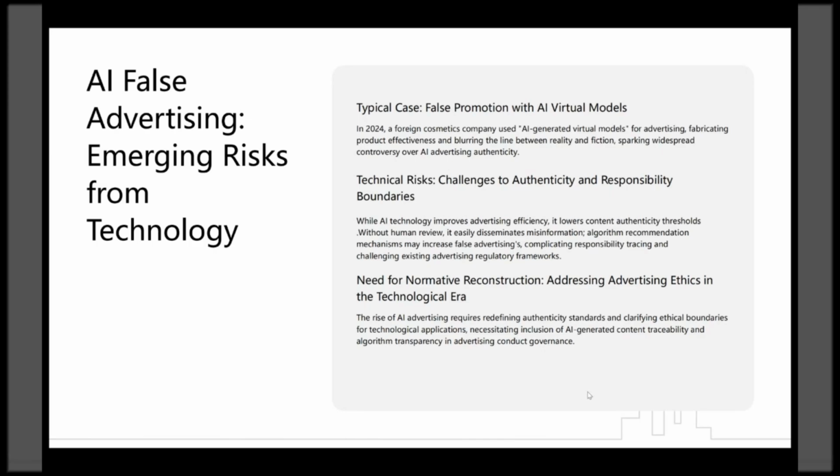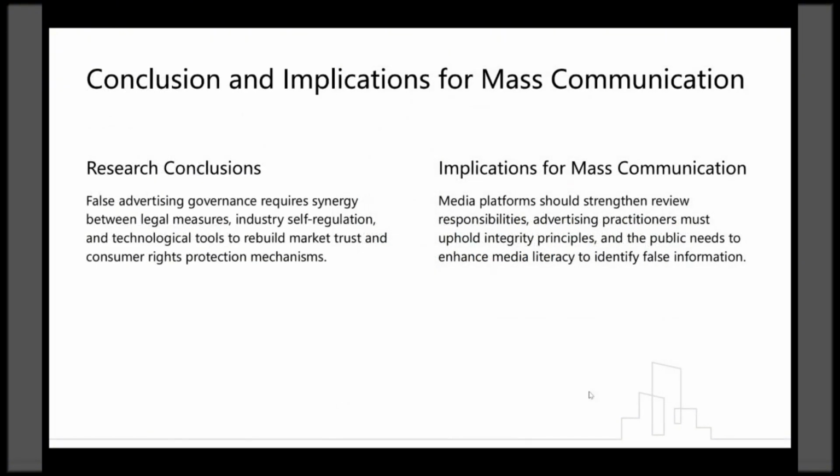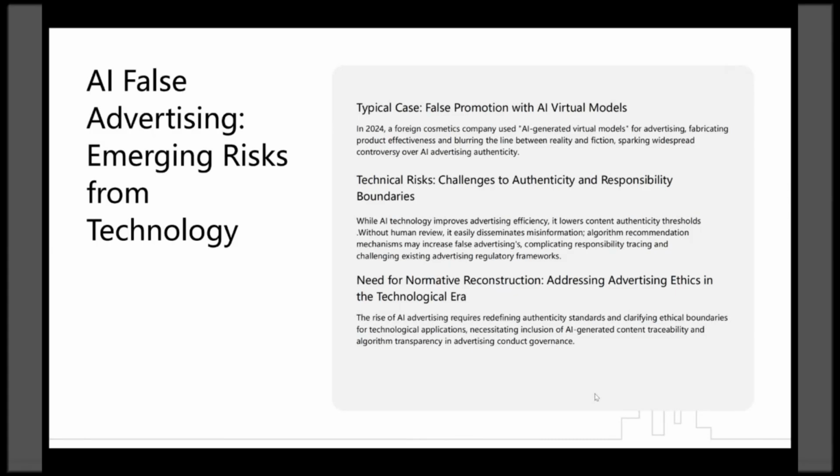Need for normative reconstruction. Addressing advertising ethics in the technological era. The rise of AI advertising requires redefining authenticity standards and clarifying ethical boundaries for technological applications, necessitating inclusion of AI-generated content, traceability, and algorithm transparency in advertising conduct governance.